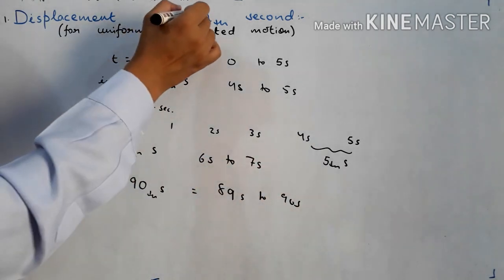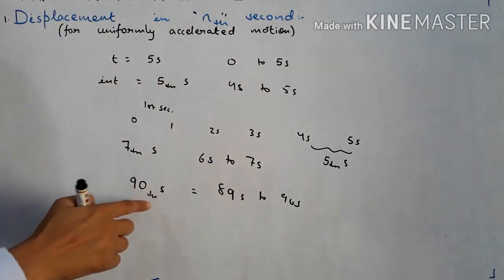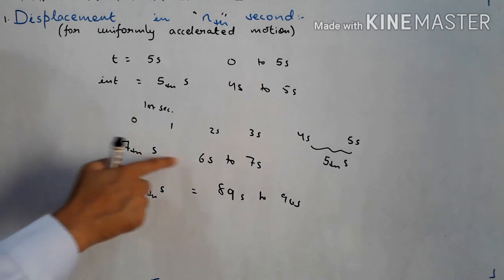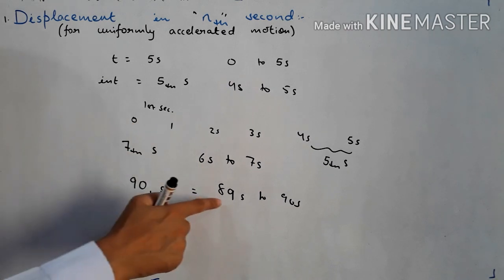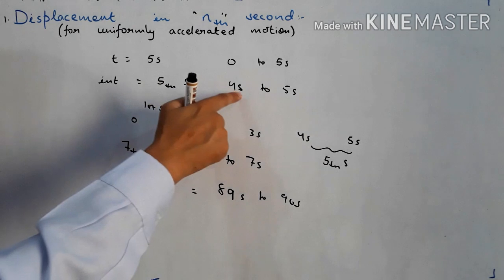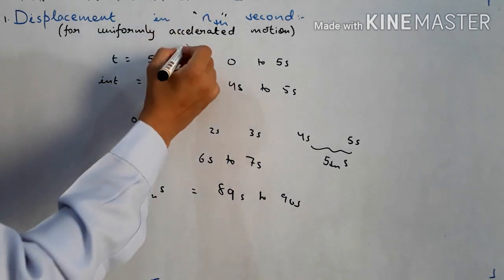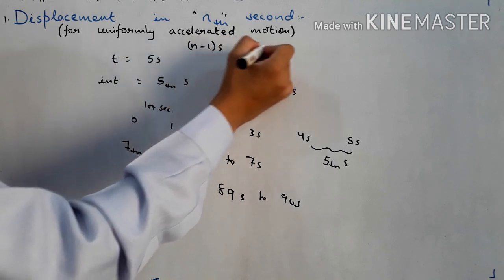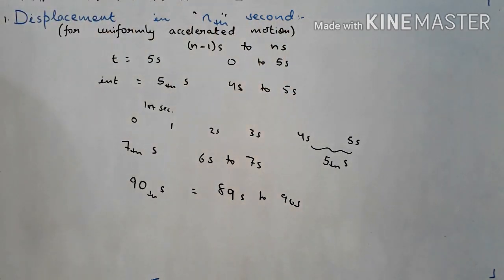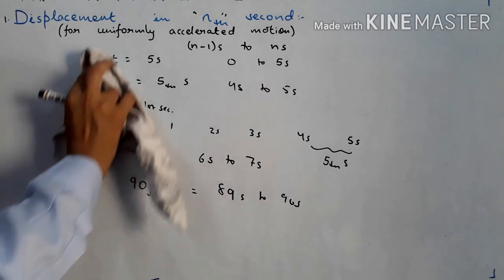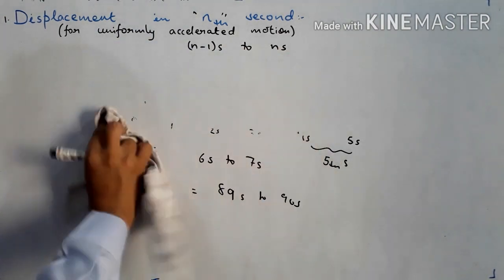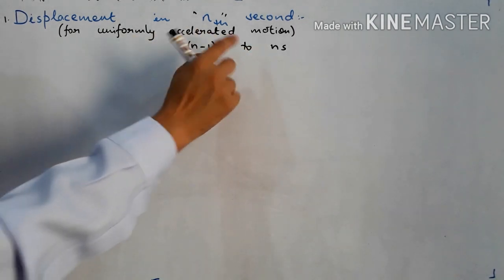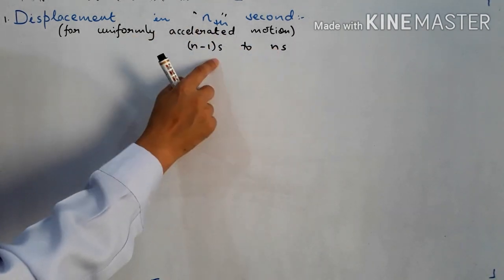So in general, the nth second will start from 1 less. See, 7th second starts from 6, 90th second starts from 89, 5th second starts from 4. So nth second will start from n minus 1 second and it will end at n seconds. Is this clear, students? During this interval, the time interval from n minus 1 to n is the difference of these two, which is 1.